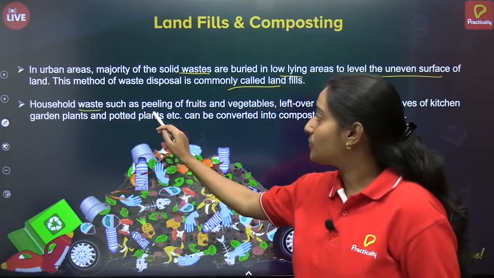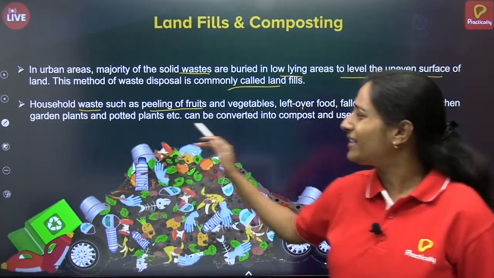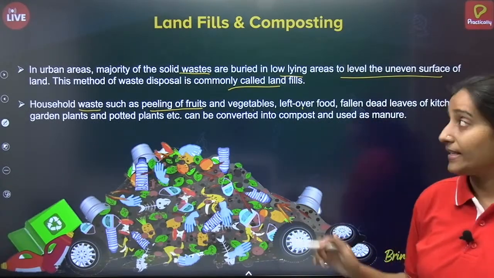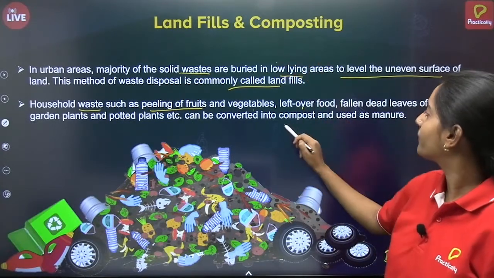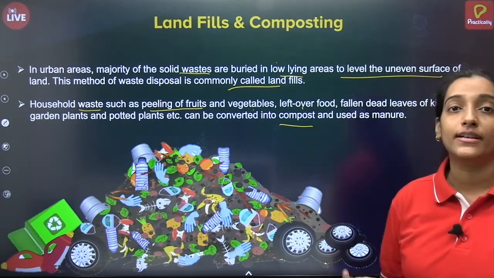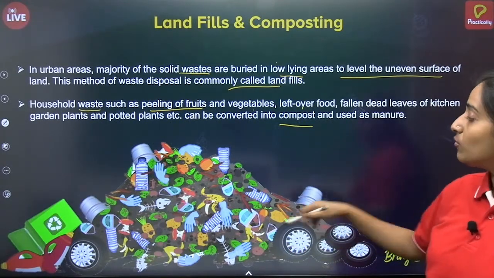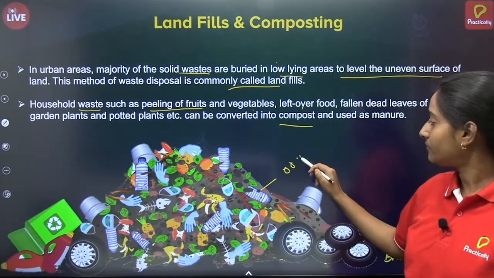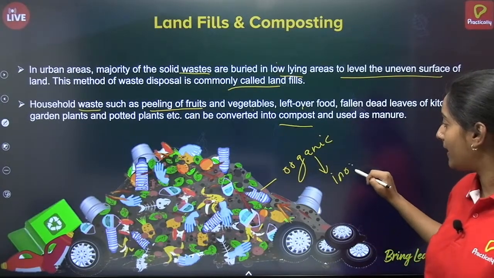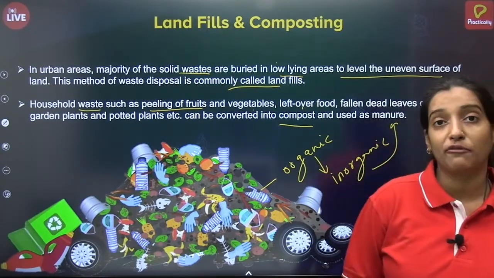Household waste such as peelings of fruit, vegetables, leftover food, fallen dead leaves, kitchen garden waste, any biodegradable thing can be thrown into the landfills and it will convert into compost, because land is nothing but soil. Soil contains microorganisms and other organisms like earthworms and insects. They will convert this organic matter to simple inorganic matter. So this can be utilized as manure for agriculture.